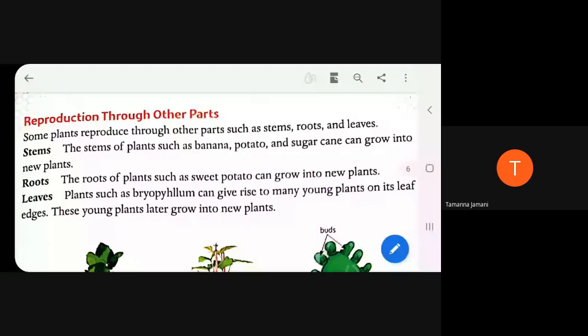So we have to plant them as they are, and from them we can get a new plant. So this method is known as reproduction through stem.